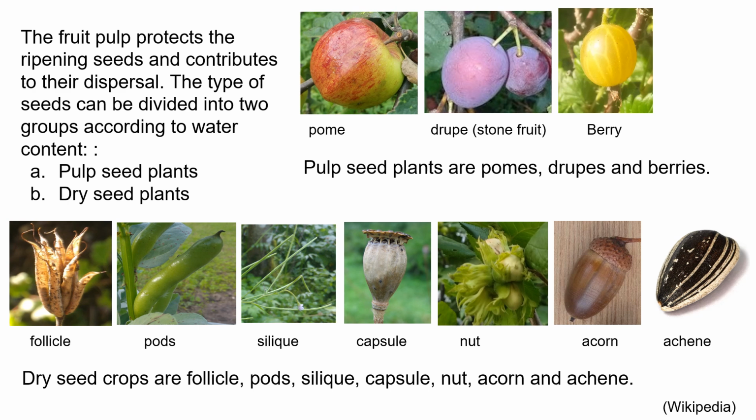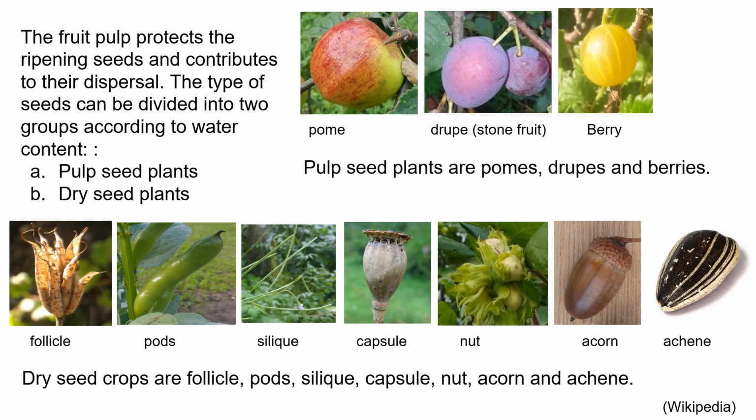Different types of seed can be divided into two groups according to water content. Those that have pulp and those that are more dry seeded. The fruit, the pulp, protects the ripening seeds and contributes to their dispersal. So these pulp seed plants are pomes, drupes, and berries. And there are examples. Apple is a pome, and a plum is a stone fruit, and then there is a picture of a gooseberry, which is a berry.